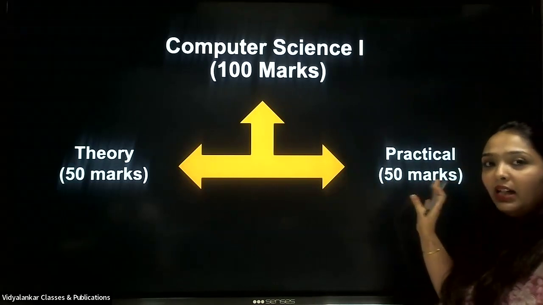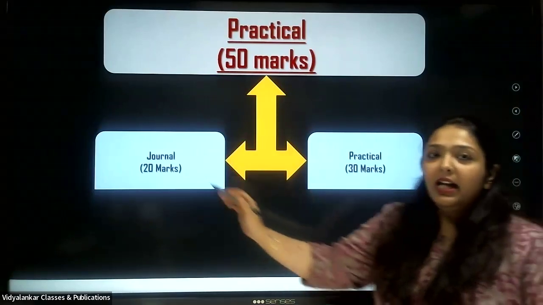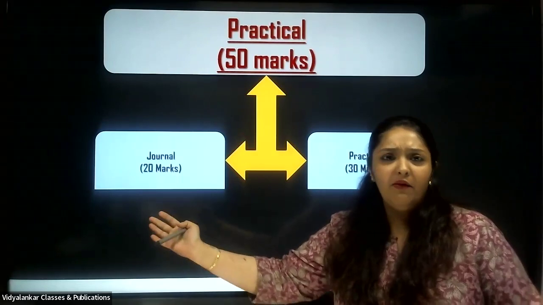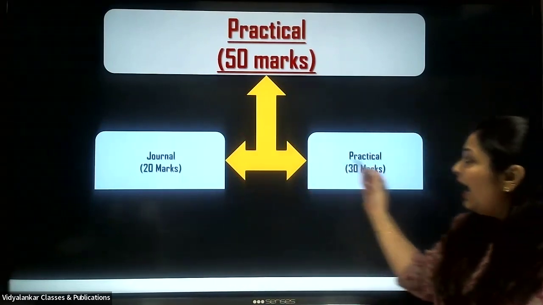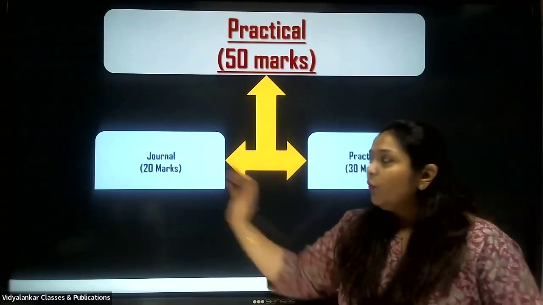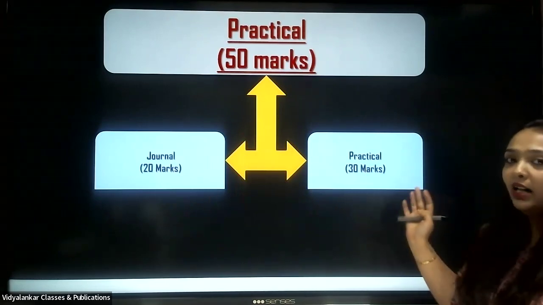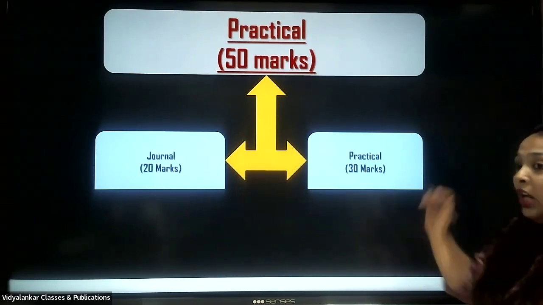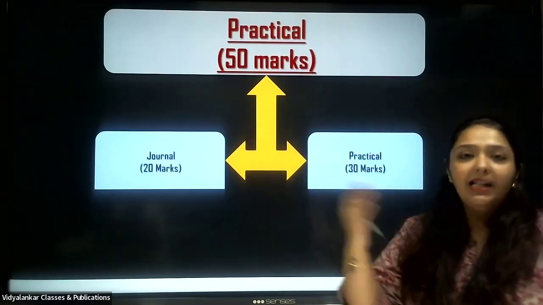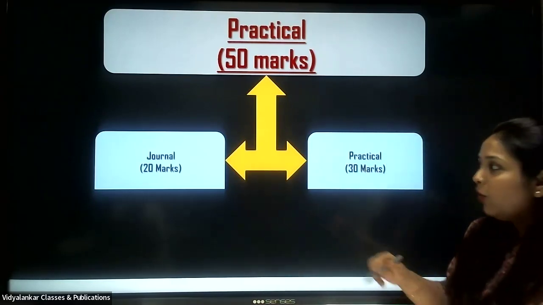Now this 50 marks practical exam is again bifurcated into two parts. Either the teacher might take 20 marks for the journal, she might divide these marks for Viva as well, as per the college requirement. And you appear for a 30 marks practical examination. So 20 marks are internal and the 30 marks practical examination is conducted in the board exam. Now for this 30 marks, when we are talking about CS1, you will have either a C++ or an HTML program or a VB program to be solved in your respective colleges.